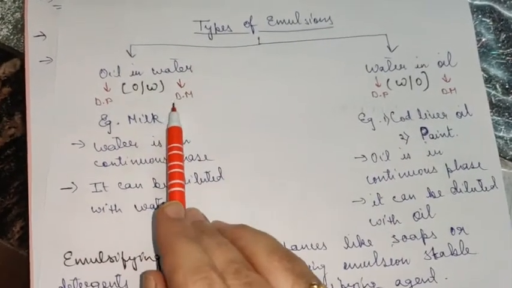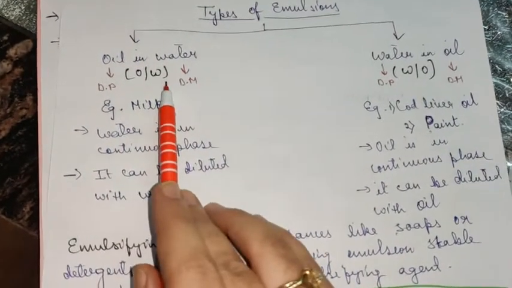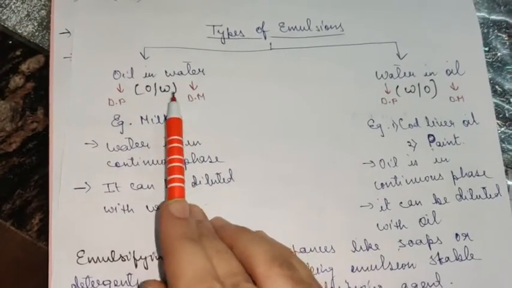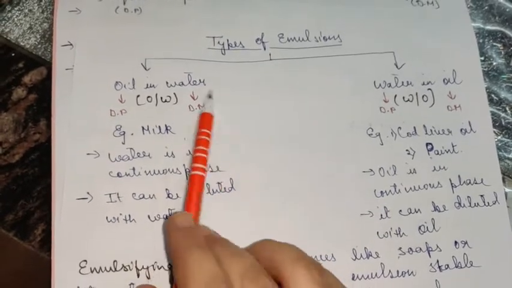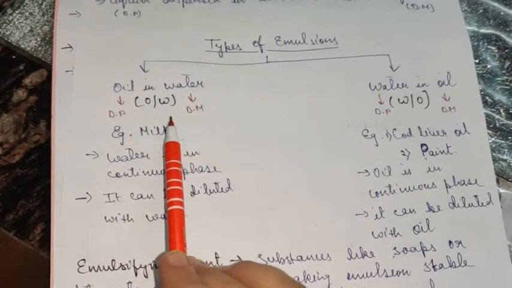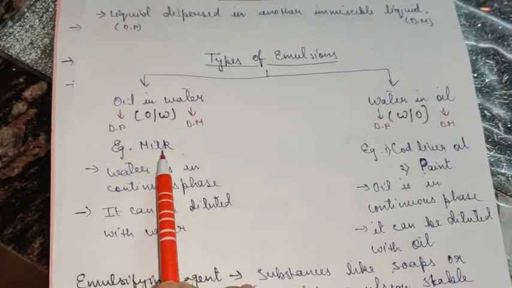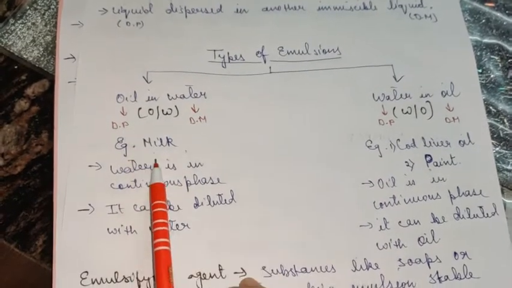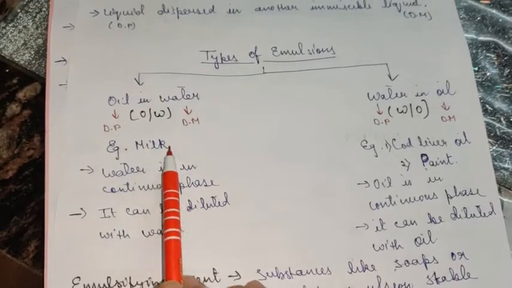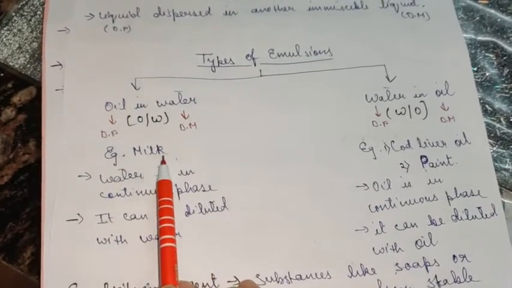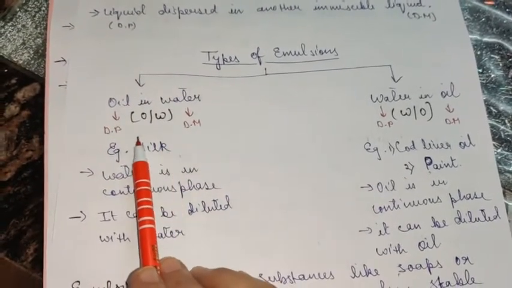Suppose you are diluting this type of emulsion, that is O by W, then always remember, if you add oil to it, it will be immiscible in milk. You can consider milk here as an example to understand. If you have to dilute milk, what will you do? You'll add water to it or you'll add oil to it? Obviously you'll add water to it. The milkman does this only. To dilute milk, he adds water, not oil. Why? Because water is the dispersion medium and it is the continuous phase.